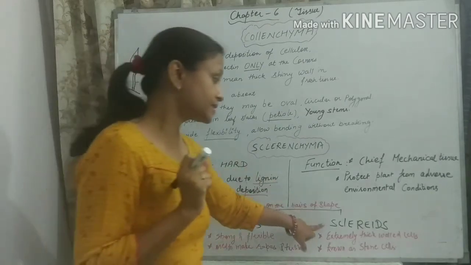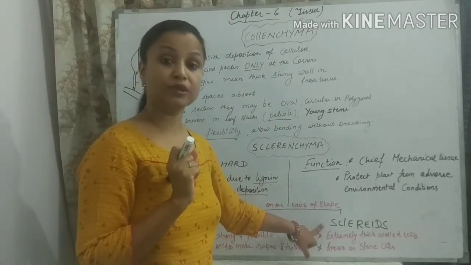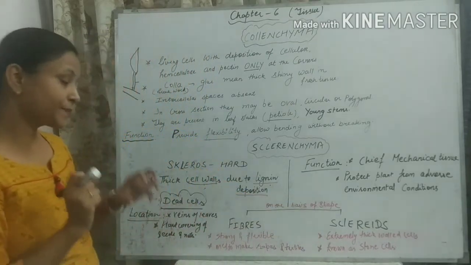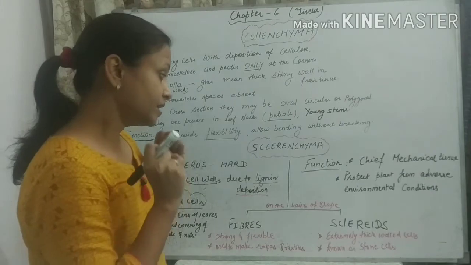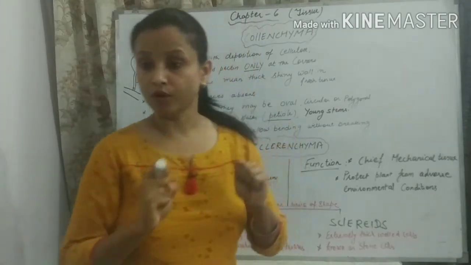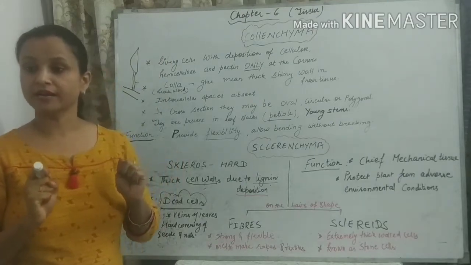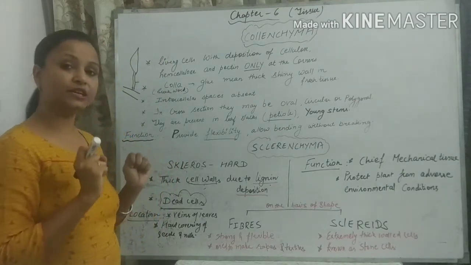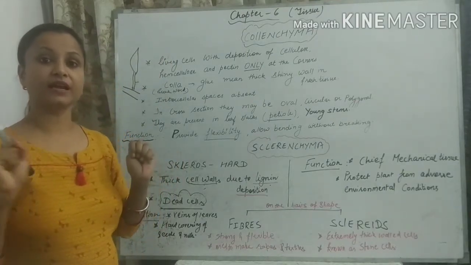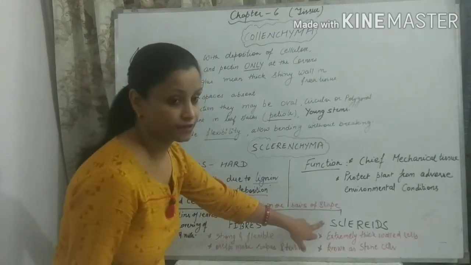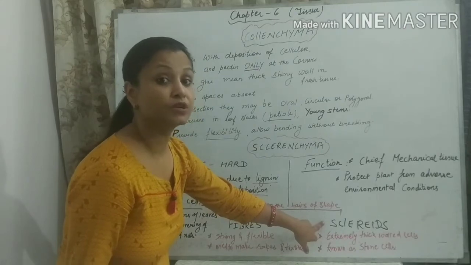But sclerites are not so elongated, they are not so flexible. That's why they are extremely thickened, thick walled. They have extremely thick walls, and they are also known as stone cells. They are generally present in nuts and the hard covering of seeds.